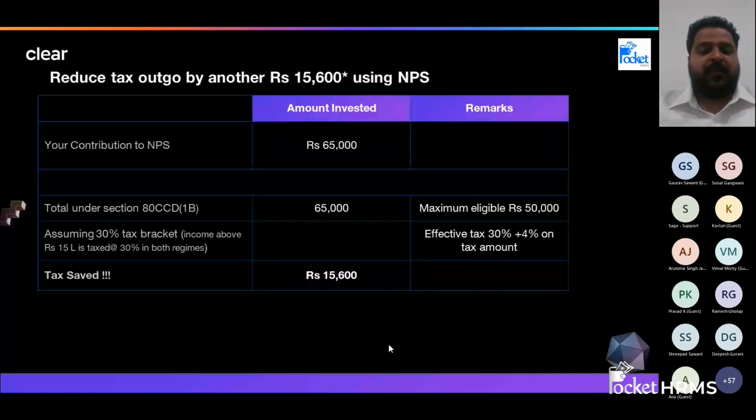Apart from this, here we had discussed what amount of taxes we can save by investing in certain options. As we discussed about the NPS, as I already told, 50,000 is available under 80CCD(1B). So if you are falling under the higher slab of income tax, you can save up to 15,600, because the tax slab is 30%, and over and above that you pay cess. So you can save up to 15,600 if you invest in NPS. Just like that, you can compare how much you can save in 80C and other sections.